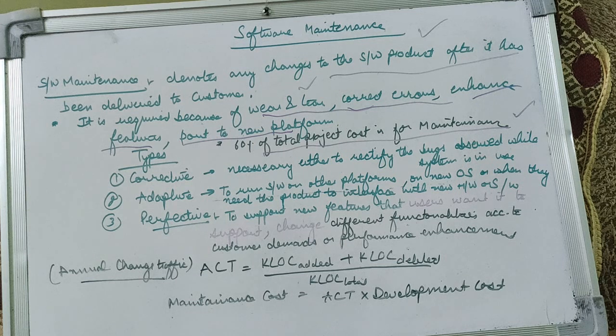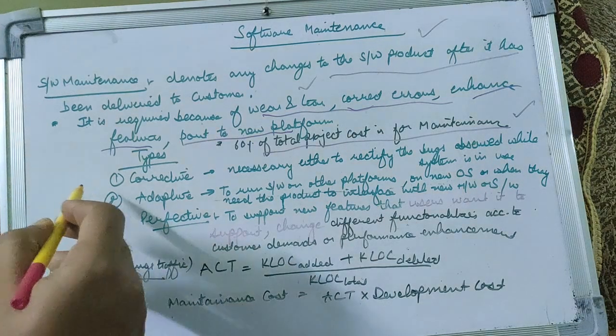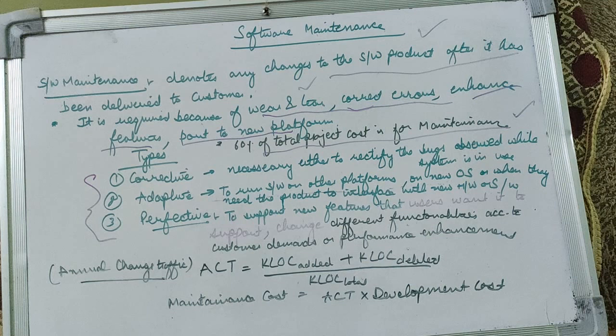Then comes the most important aspect, that is the types of software maintenance. This is very important from the examination point of view, that there are three types of software maintenance. One is corrective, one is adaptive, one is perfective.